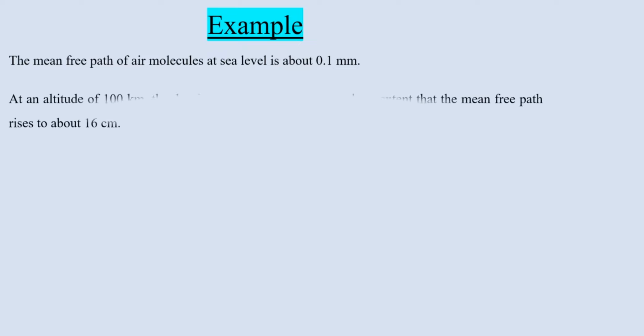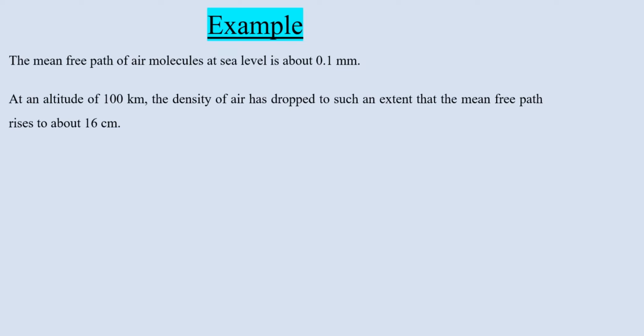Now when you move up to an altitude of 100 kilometer, the density of air has dropped. As a result, what happens? The mean free path rises, as we knew that the density is inversely proportional to the mean free path, the number of collisions.